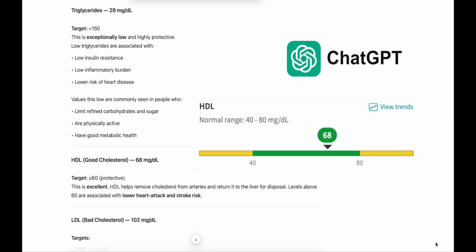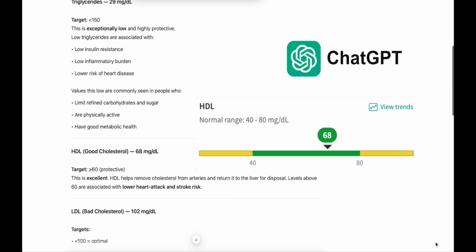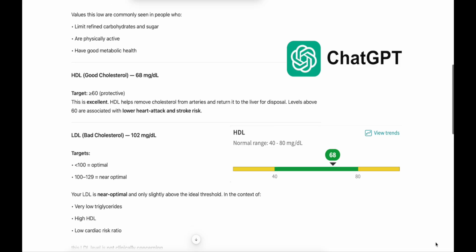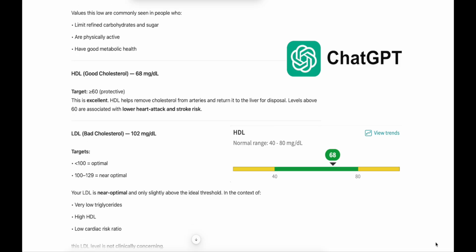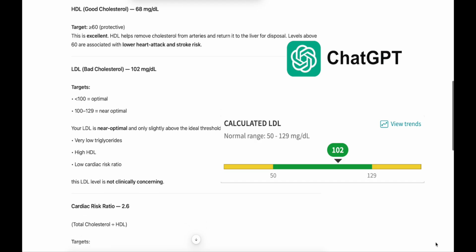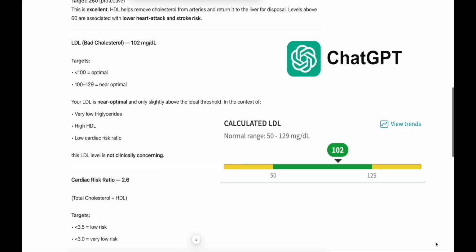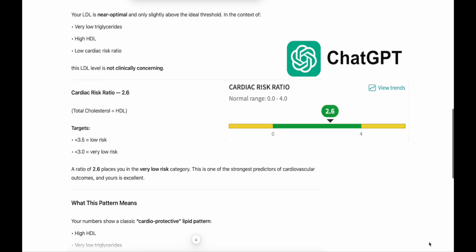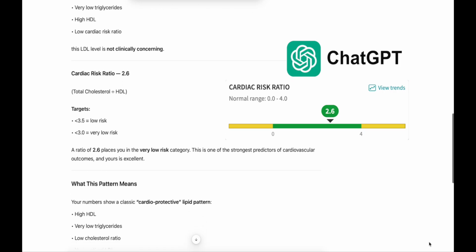HDL, good cholesterol, 68 milligrams per deciliter. Target over 60, protective. This is excellent. HDL helps remove cholesterol from arteries and return it to the liver for disposal. Levels above 60 are associated with lower heart attack and stroke risk. LDL, bad cholesterol, 102 milligrams per deciliter. Targets, under 100 equals optimal, 100 to 129 equals near optimal. Your LDL is near optimal and only slightly above the ideal threshold. In the context of very low triglycerides, high HDL, and a low cardiac risk ratio, this LDL level is not clinically concerning.